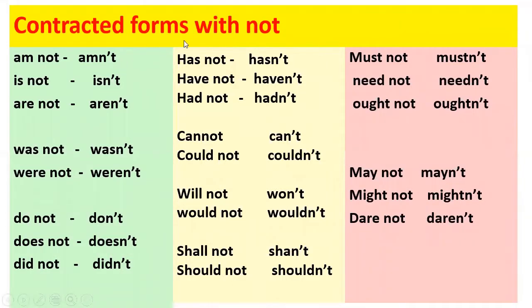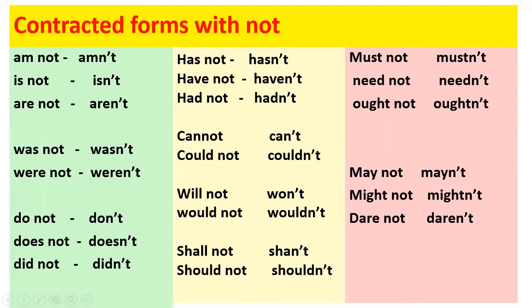Now these are the contracted forms with not. Now these are for fluency development because when we speak, we use contracted forms like isn't, aren't, wasn't, weren't, don't, doesn't, didn't, hasn't, haven't, hadn't, can't, couldn't, won't, wouldn't, shan't, shouldn't, mustn't, needn't, oughtn't, mayn't, mightn't, and daren't.